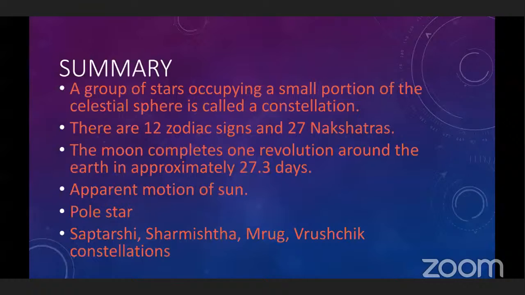After that, apparent motion of the sun: the sun does not move, but we perceive it as moving due to the motion of the earth, and this is called apparent motion. After that, we studied the pole star, located exactly above the North Pole. After that, we studied four main constellations: Saptarshi, Sharmishta, Mrug, and Ruchi.